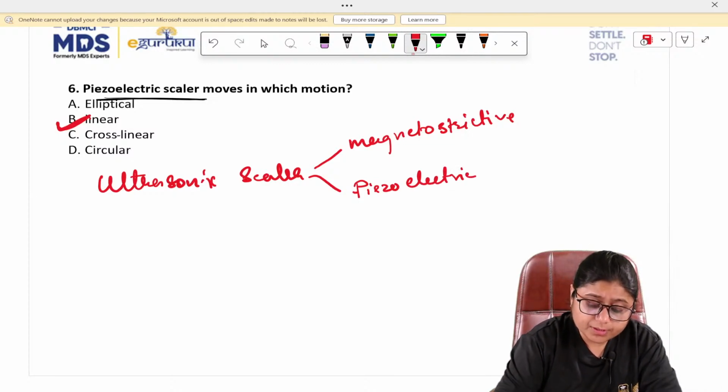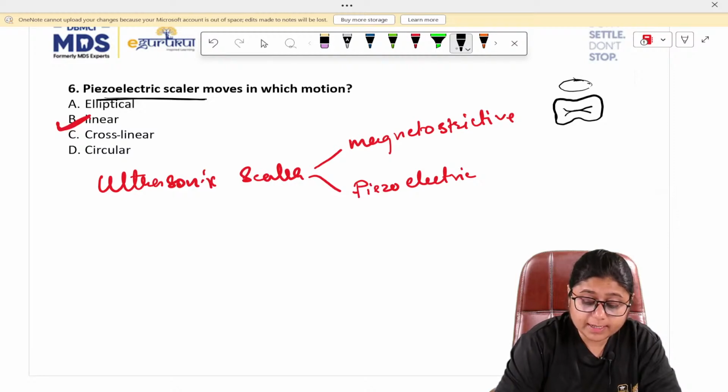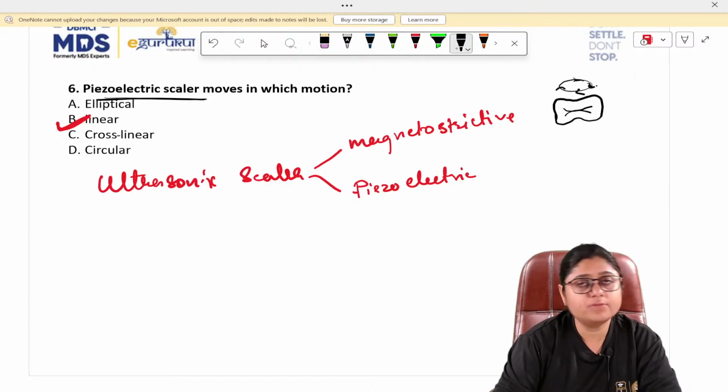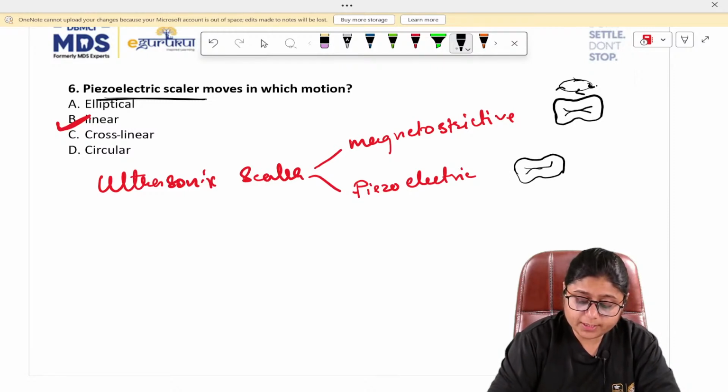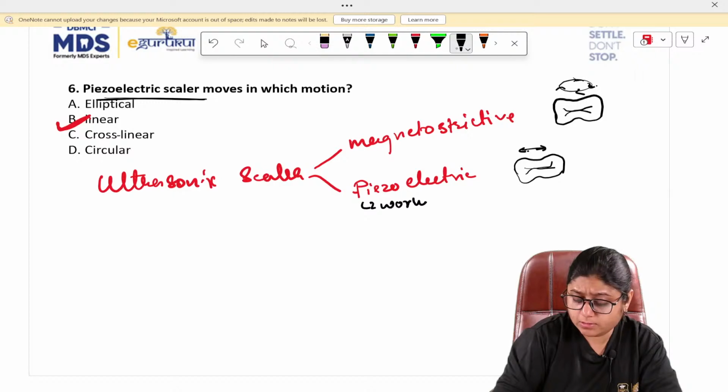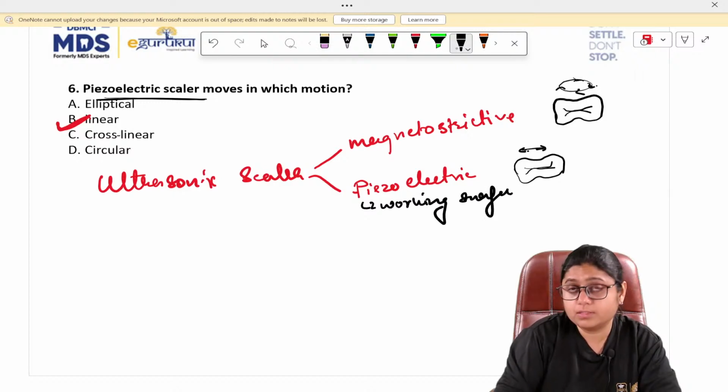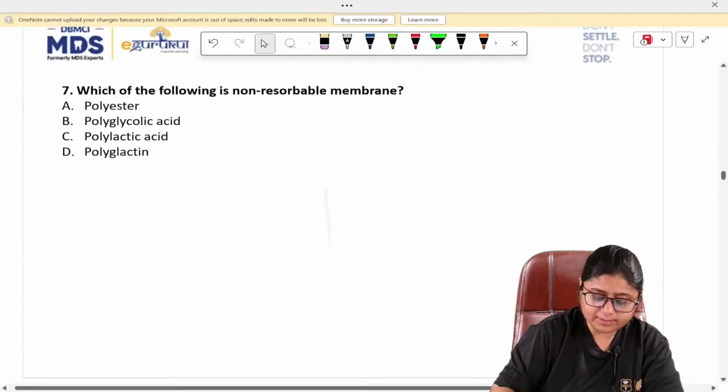Now in the magnetostrictive, the tip moves in the elliptical direction, and all the surfaces of the tip are working. Means you can remove the calculus from back and front end, though only lateral surfaces should be used, but still it can be removed. And in piezoelectric, the movement of the tip is linear. Only it has two working surfaces. Okay. If any doubt, you can ask me.